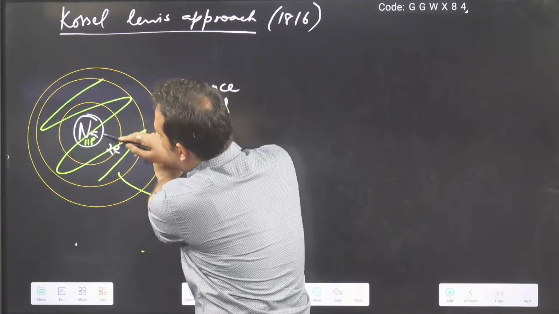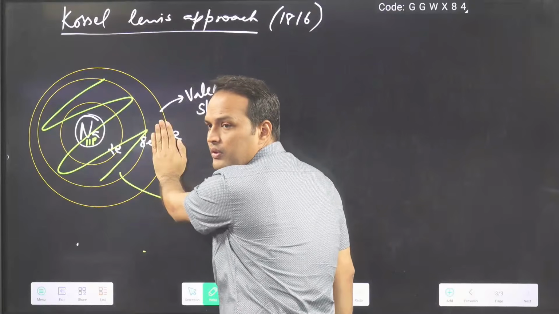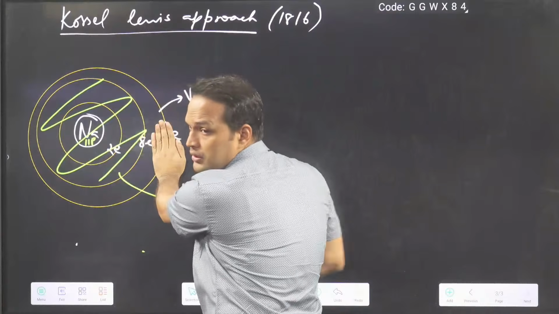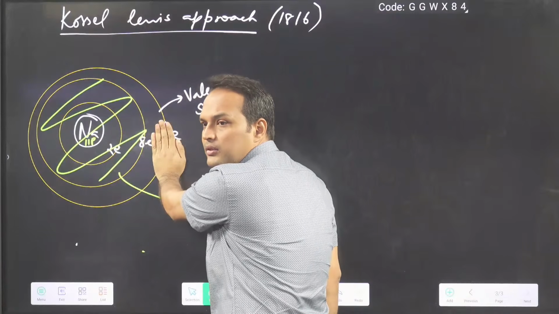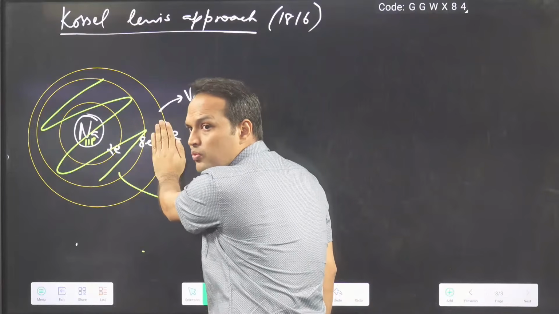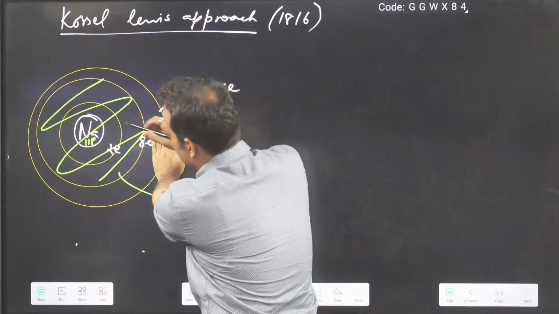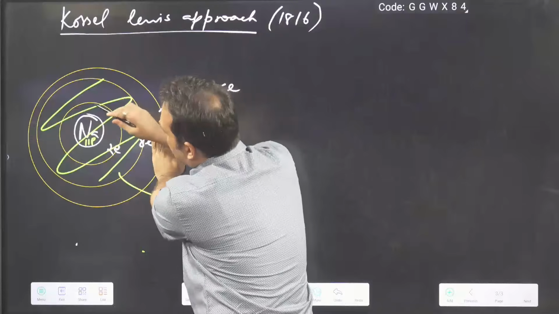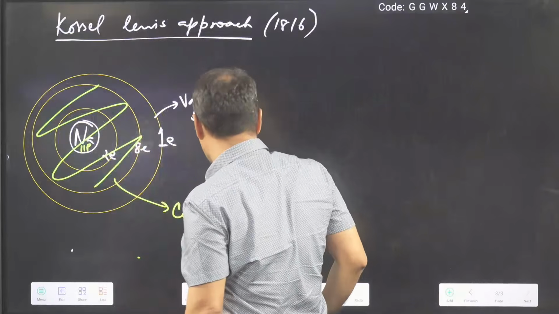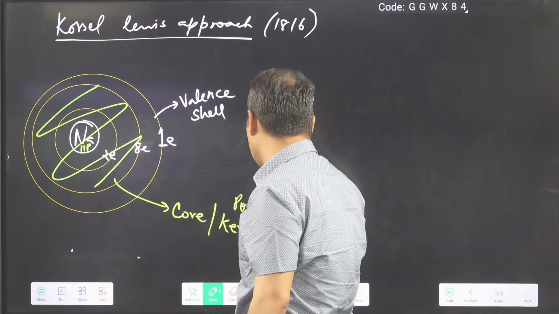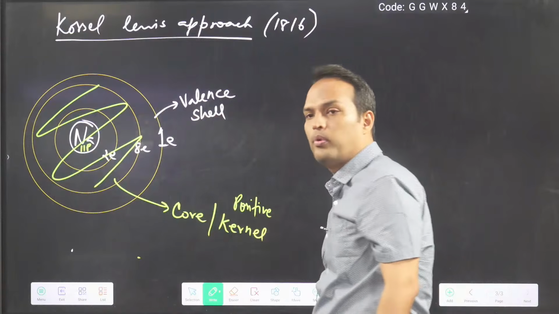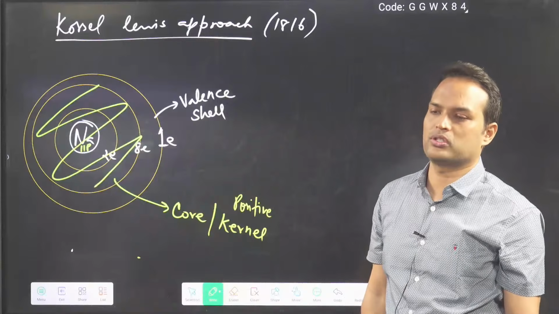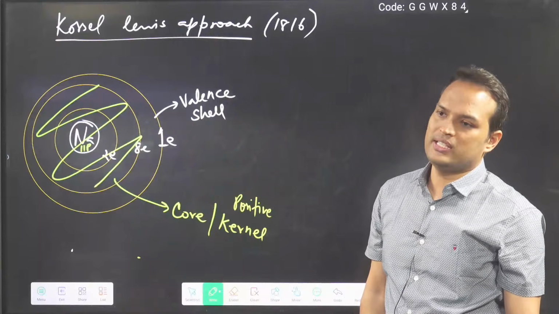10 electrons. And how many protons are you having? 11 protons. 11 protons, 10 electrons. So the net charge is what? +1, or not? So this core will be what? Positive, because I have removed an electron. So this core will always be positive. So they also call it the positive core or positive kernel. So these are two parts.